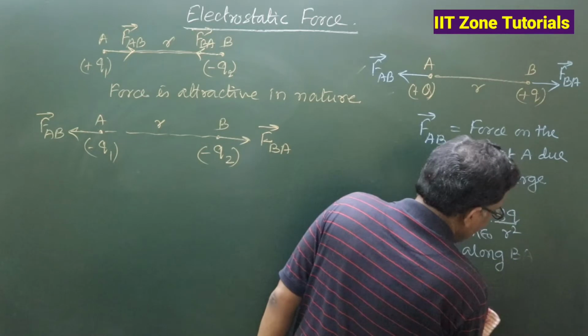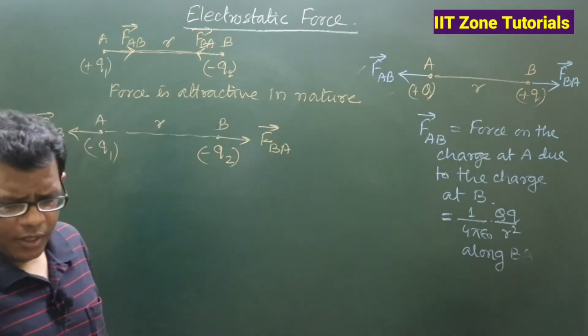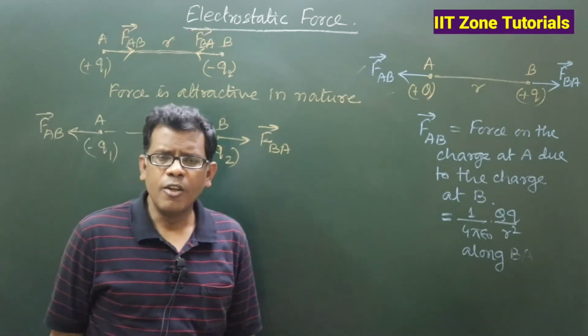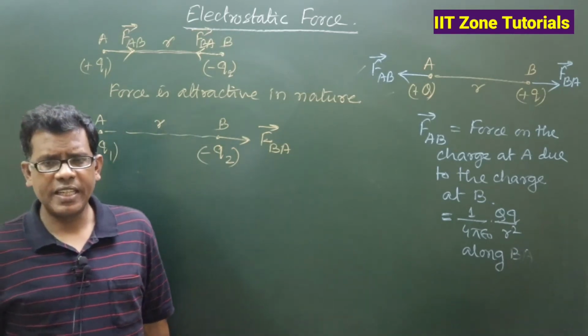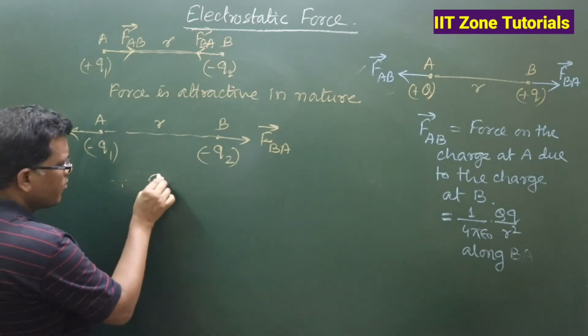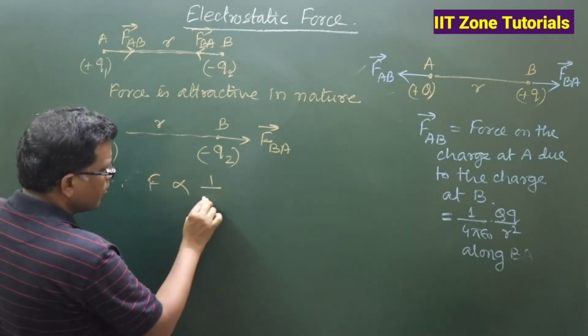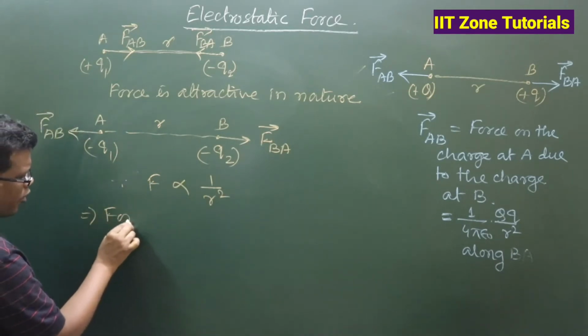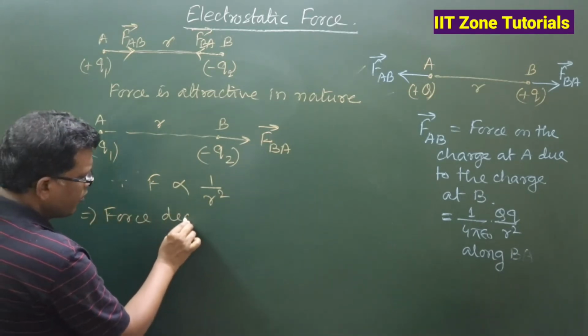With increase in distance of separation between two charged particles, force will definitely decrease, since force is inversely proportional to the square of the distance.